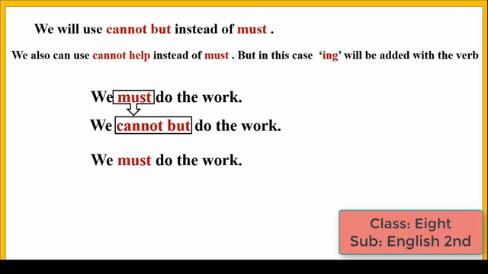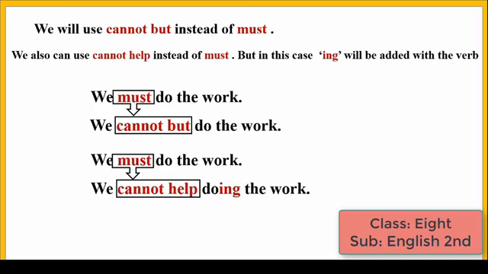This sentence can be changed by the second rule. We must do the work. Here the negative sentence is we cannot help doing the work. Here cannot help is used instead of must, but here look, ing has added with do, and do has become doing.